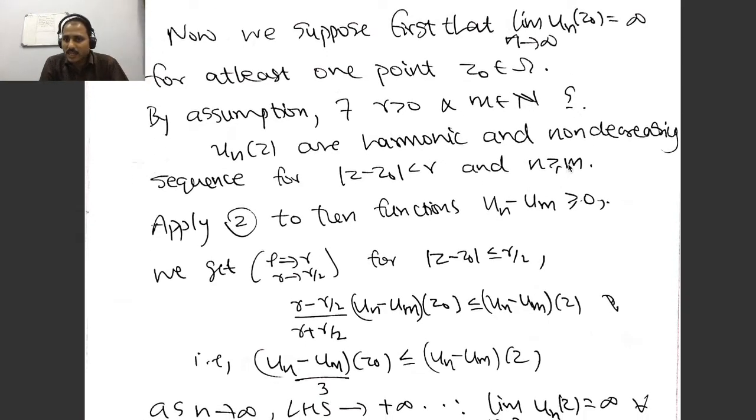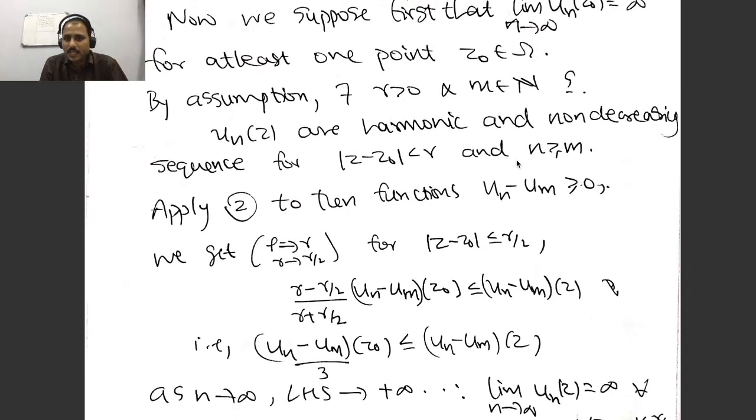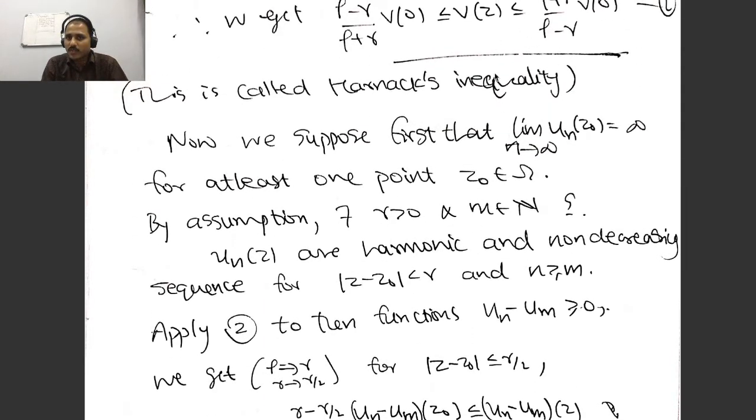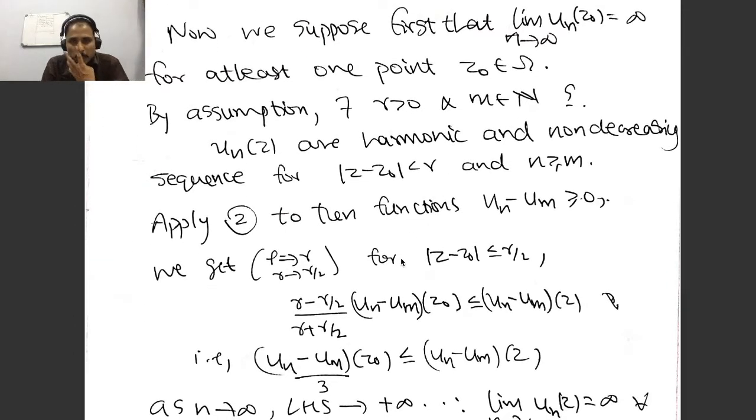So you can find an m such that after m you will obtain u_n minus u_m greater than or equal to 0. So you can apply 2, because 2 is applicable for a harmonic function which is non-negative at this point.